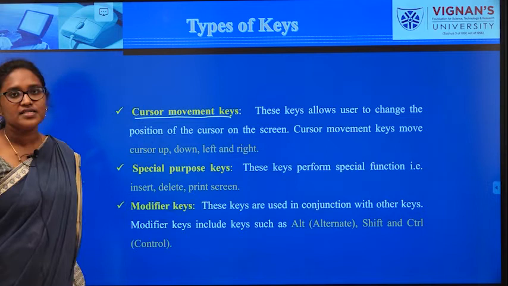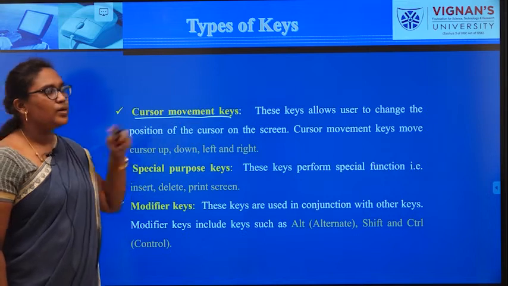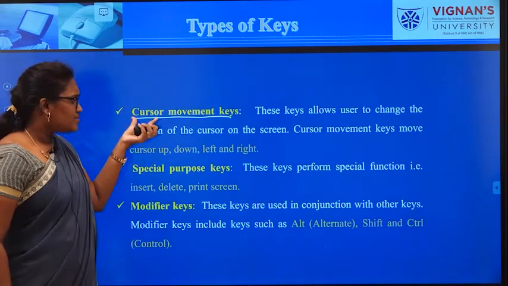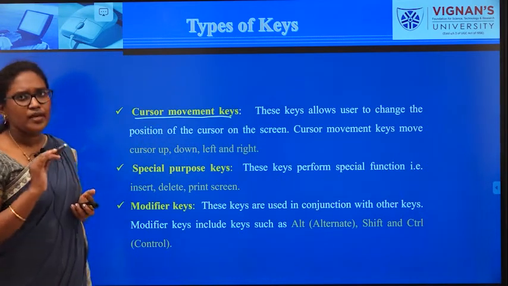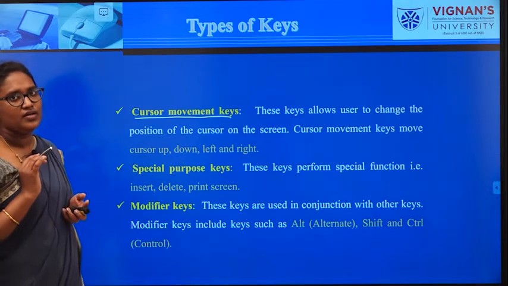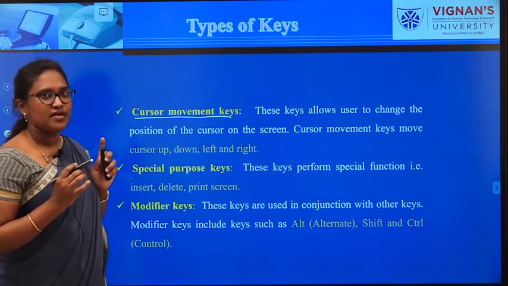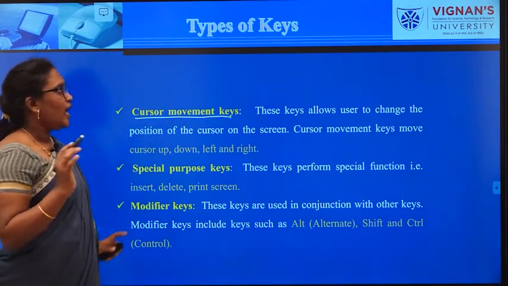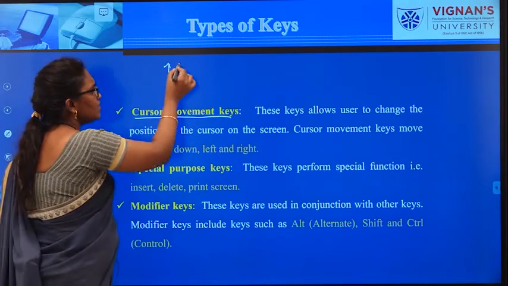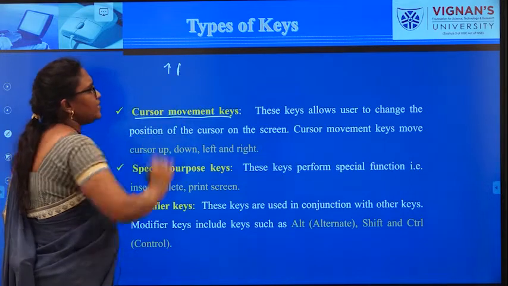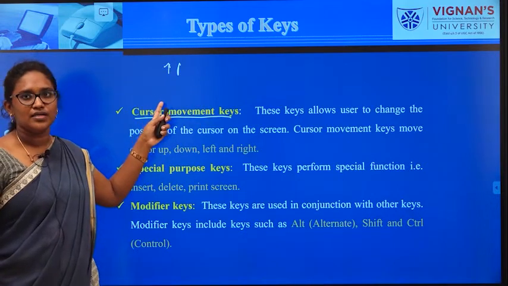First type of key in keyboard is cursor movement key. The cursor movement key is used for moving your cursor. You may get the doubt, what is the meaning of a cursor? Whenever I am sitting in front of my system and writing anything, either you can see your cursor in arrow shape or else blinking, some line you can see. These two will be called as a cursor.